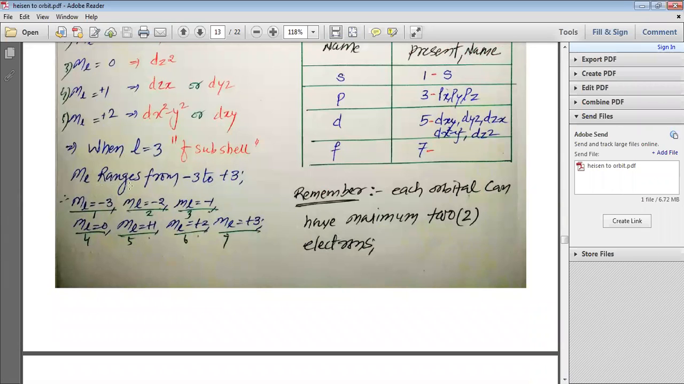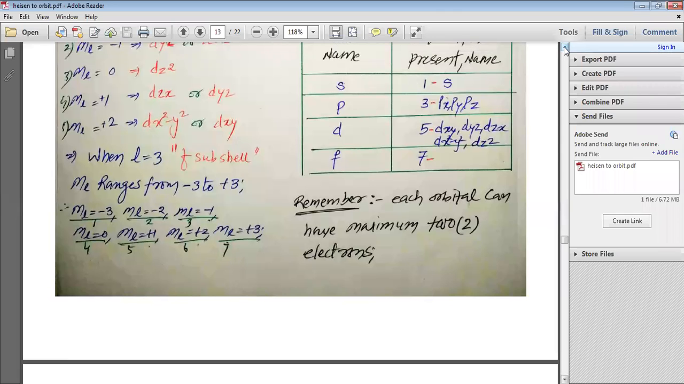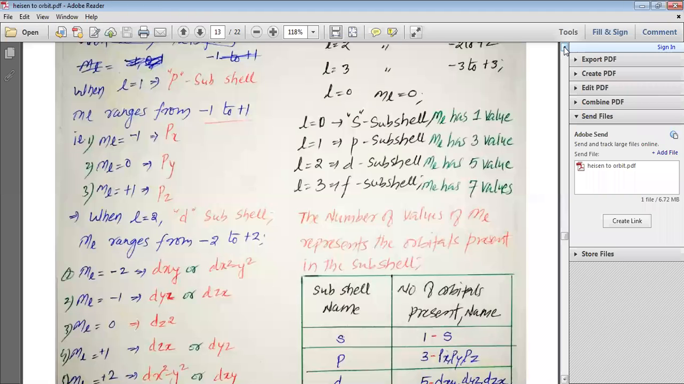So ML ranges from minus 3 to plus 3. ML can have value minus 3, minus 2, minus 1, 0, plus 1, plus 2, and plus 3. You can see that for ML we have 7 values: 1, 2, 3, 4, 5, 6, 7. So this is how, my dear students, we have the various values for ML.